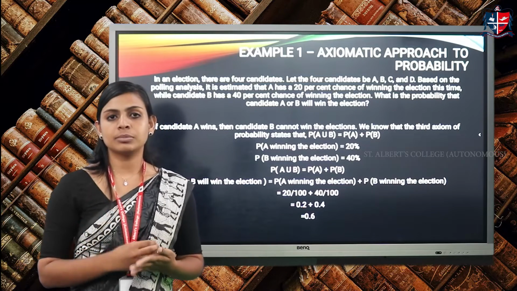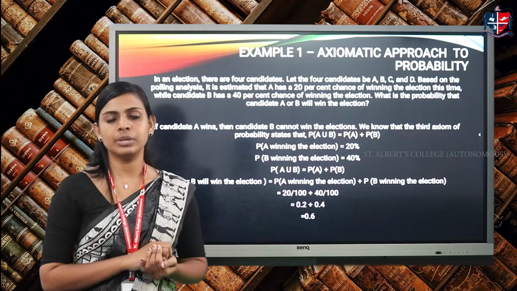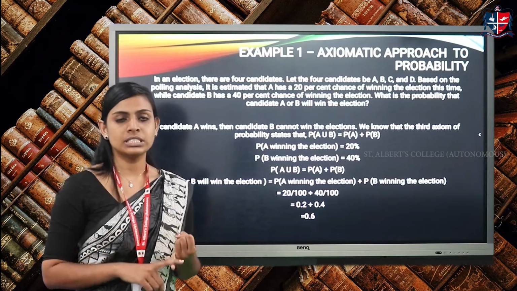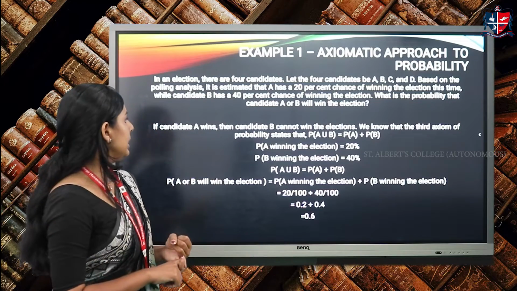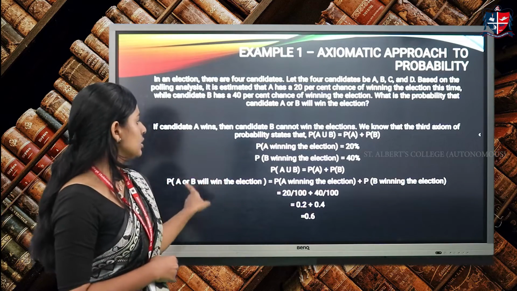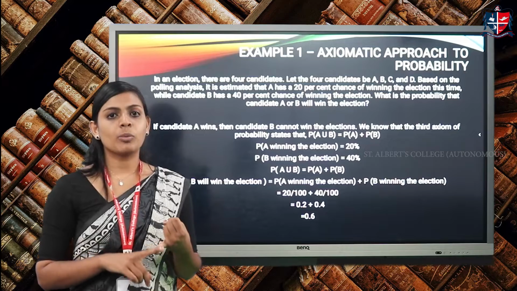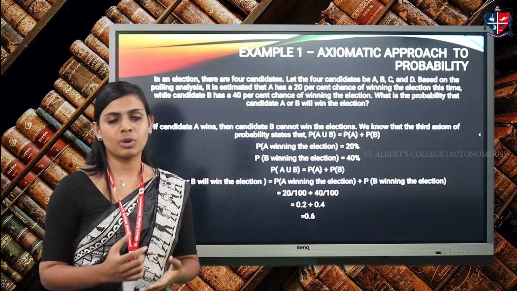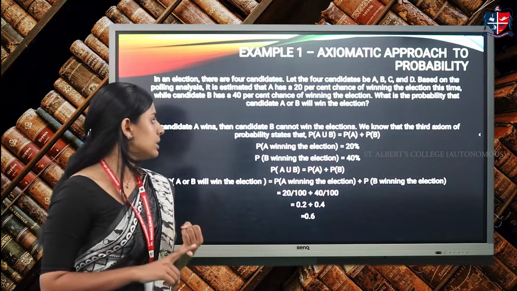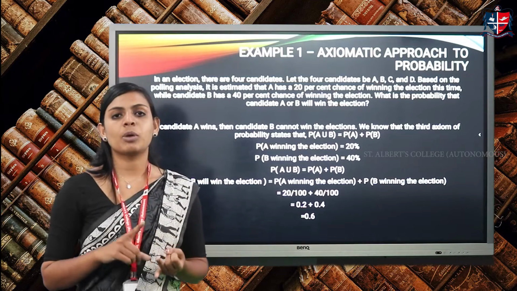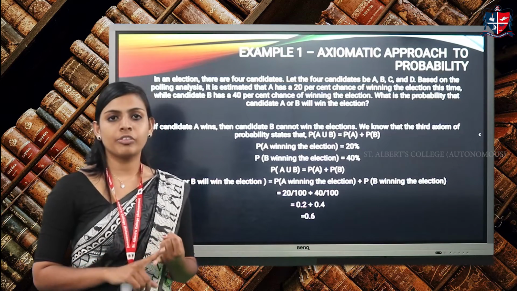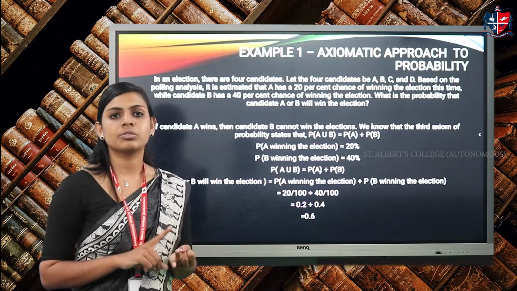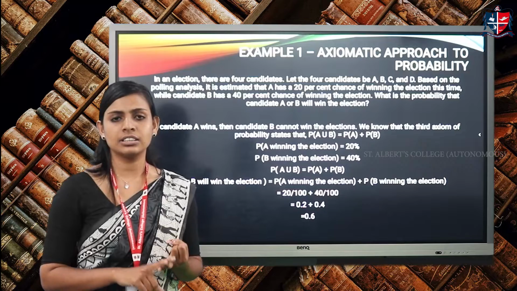The third axiom is probability of A union B. In this case, that is the probability that A or B will win the election. So the joint probability will be probability of A union B is equal to the sum of individual probabilities, which is probability of A plus probability of B. Probability of A, that is A winning the election, is 20% and probability of B, which is B winning the election, is 40%.